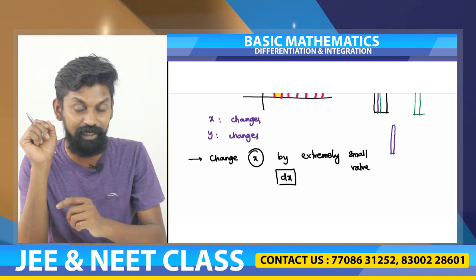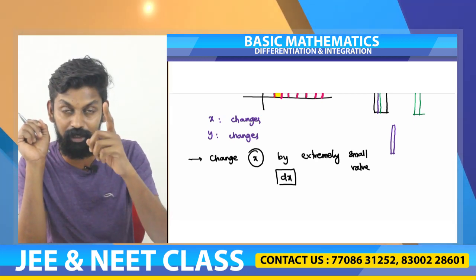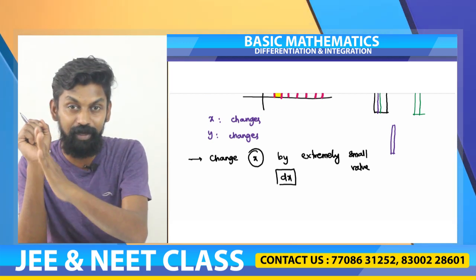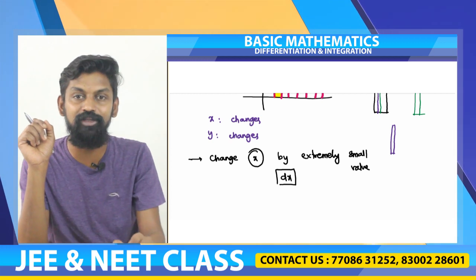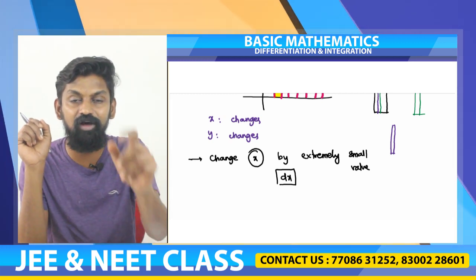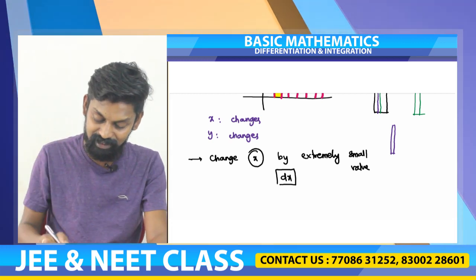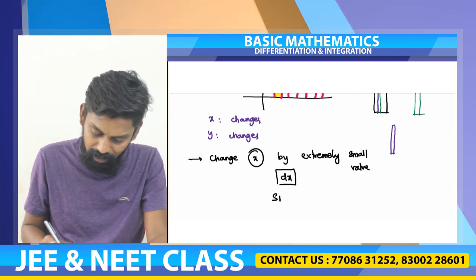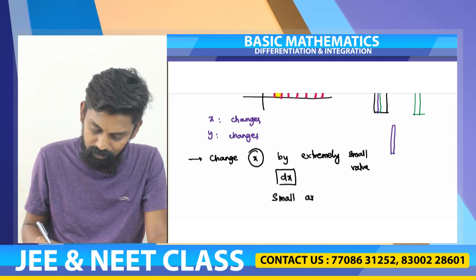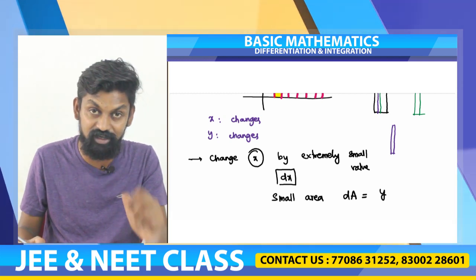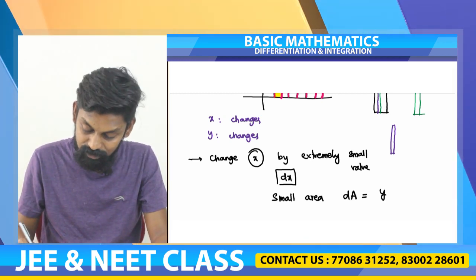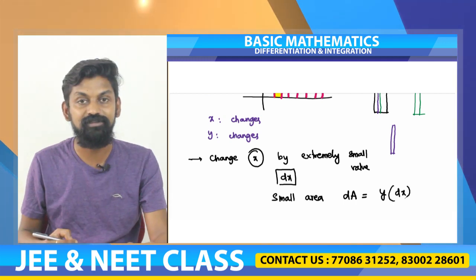If you are not able to convince yourself, change x to an even smaller value than you can imagine, then y will almost remain constant. So in that case, you can say the small area dA is equal to, since y remained constant for the small change in x, y into dx.